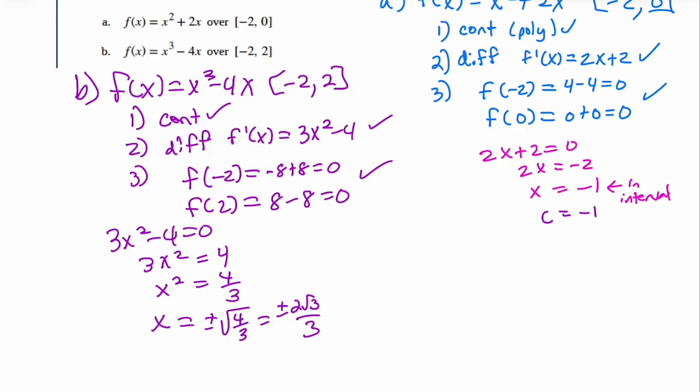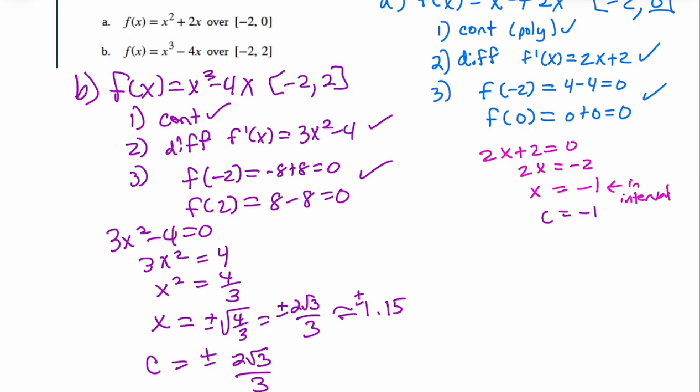If we do 2 radical 3 divided by 3, it's about 1.15. So that's approximately 1.15, because we have to compare it. Is it in the interval? Well, the positive version, positive 1.15, is in there. Negative 1.15 is in there. So our c values are both of them. Now, again, we're not guaranteed that we get 2 of them, but we're guaranteed at least one of them.